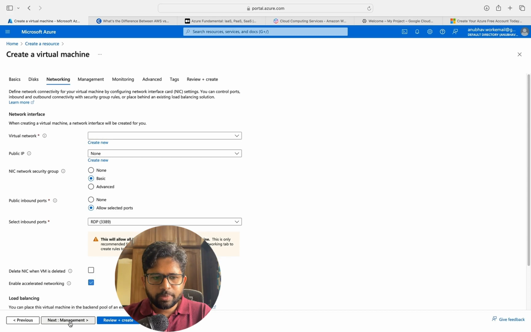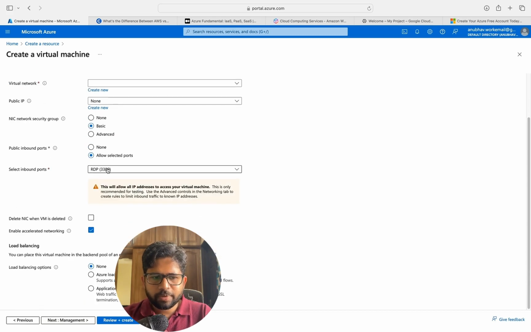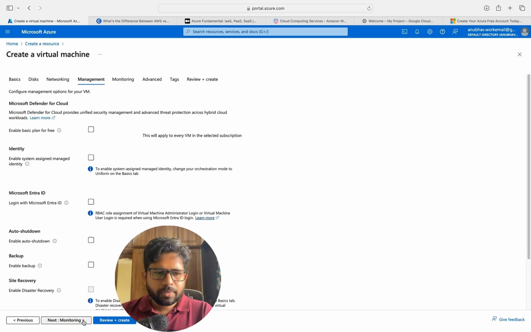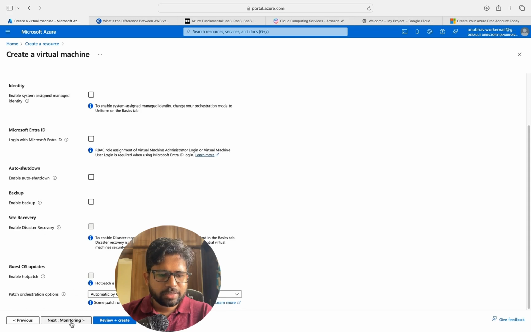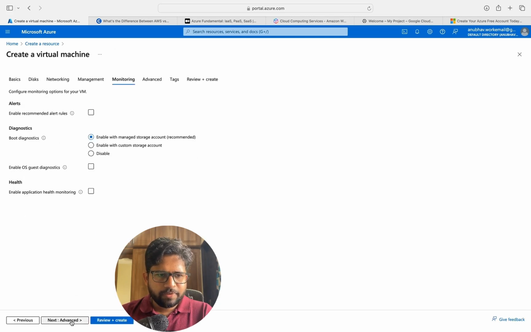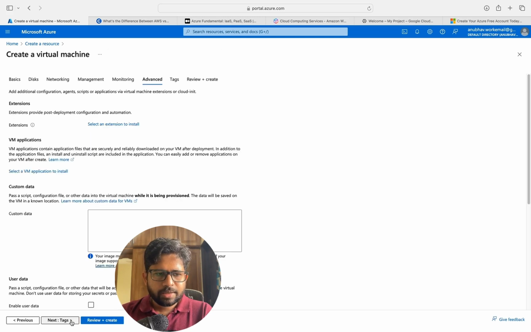You can choose the networking, what kind of networking you want. You can open the inbound port of 3389, which means that people can do a remote desktop connection to the server. And then there are a bunch of other options like, do you want to integrate a bunch of things? But you can leave all these things as default. You can leave all these things as default here as well. And you don't need to set up anything here.